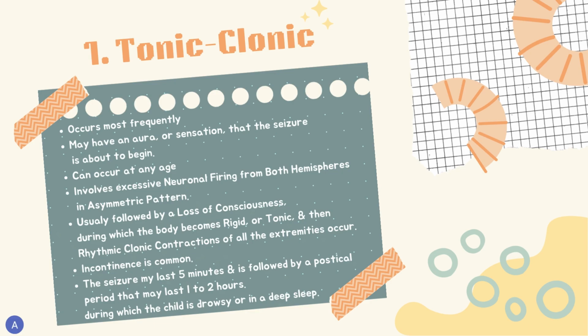This is usually followed by a loss of consciousness, during which the body becomes rigid or tonic, and then rhythmic clonic contraction of all the extremities occurs. Incontinence is common. The seizure may last 5 minutes and is followed by a postictal period that may last 1 to 2 hours, during which the child is drowsy or in a deep sleep.